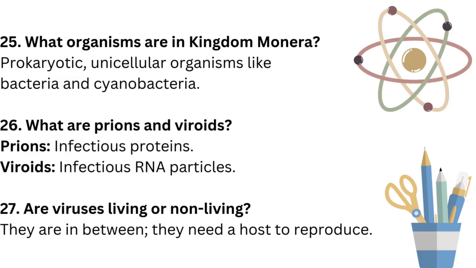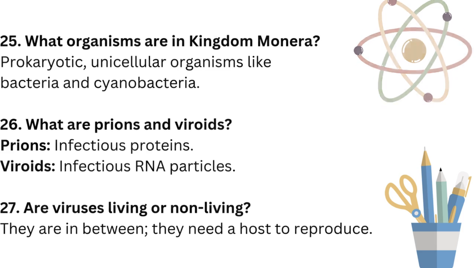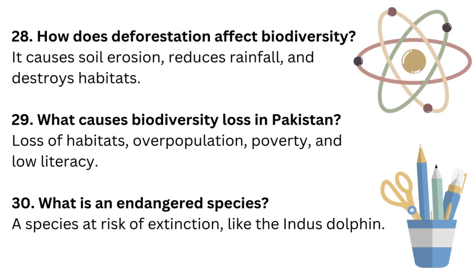What are prions and viroids? Prions, infectious proteins. Viroids, infectious RNA particles. Are viruses living or non-living? They are in between. They need a host to reproduce. How does deforestation affect biodiversity? It causes soil erosion, reduces rainfall, and destroys habitats.